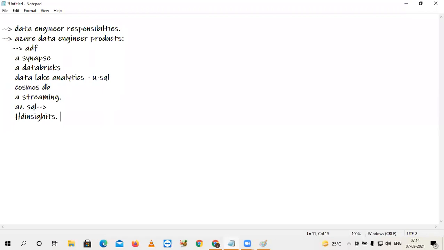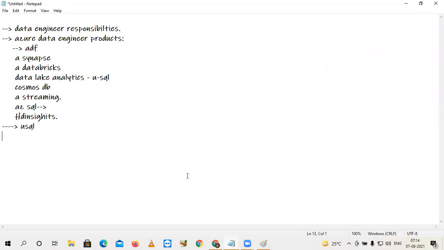Already we have taken Azure Studio. Studio is regular for all, not only particular to the data engineer. So these are the basic products of Azure Data Engineer. We will also be using other third-party tools while working. And finally, we briefly discussed U-SQL, used to process Azure Data Lake storage.